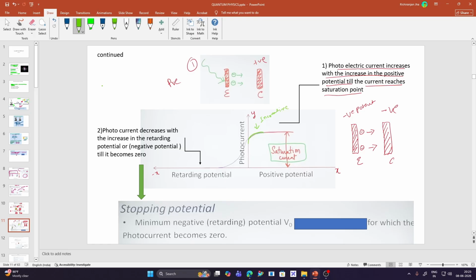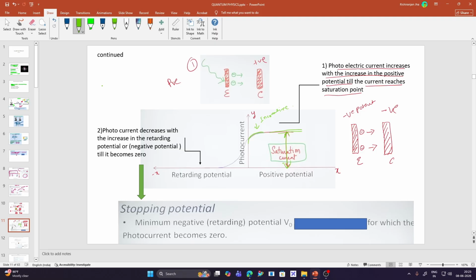The photoelectric current is increasing with the increase in the positive potential, but at a certain point, it reaches the saturation value. Now the question comes: if the photoelectric current is increasing with the increase in the positive potential, why does it reach the saturation value?